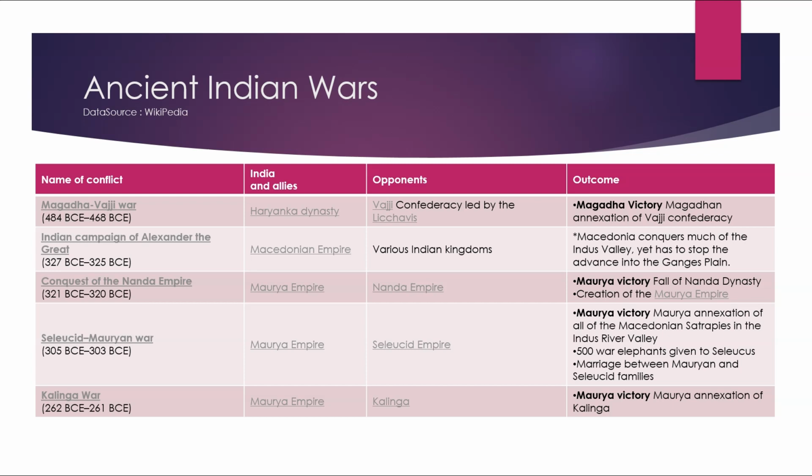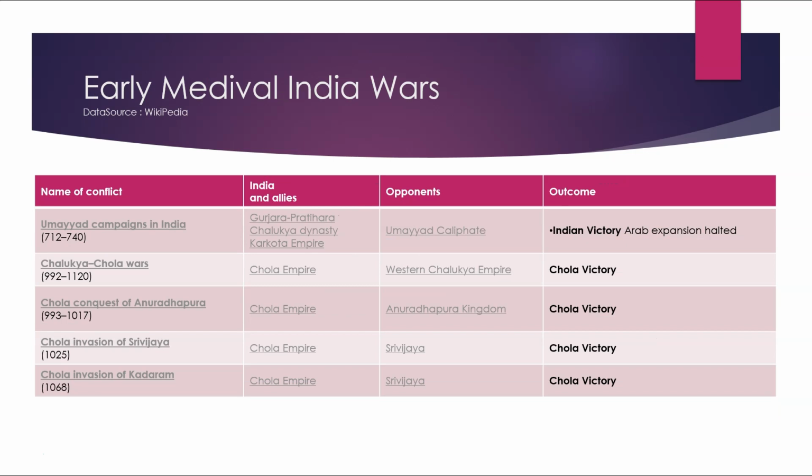Name of the conflict: Kalinga War, 262 BCE to 261 BCE. India and its allies were the Mauryan Empire. Opponents were Kalinga. Outcome was Maurya victory, Mauryan annexation of Kalinga. Name of conflict: Umayyad Caliphate campaigns in India, 712 to 740. India and its allies were the Gurjara-Pratihara dynasty, Chalukya dynasty, and Karkota dynasty. Opponents were the Umayyad Caliphate. Outcome was Indian victory and Arab expansion halted.